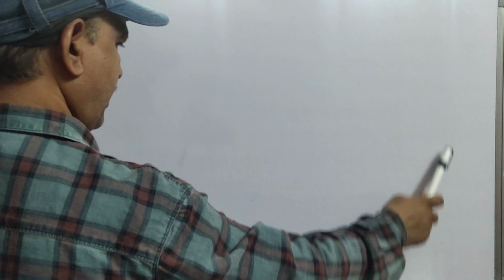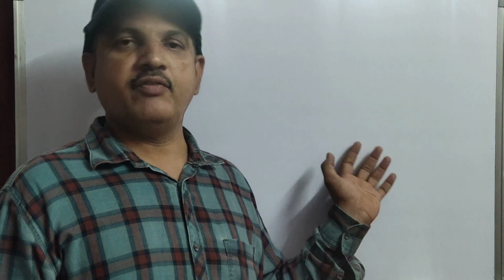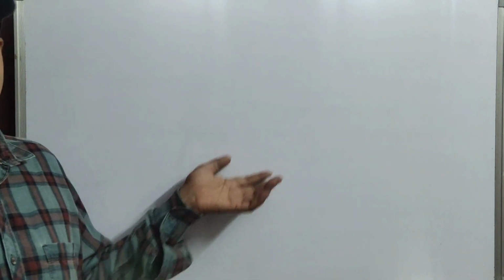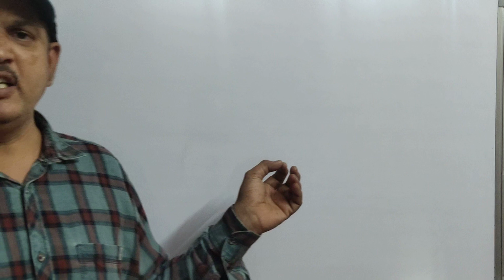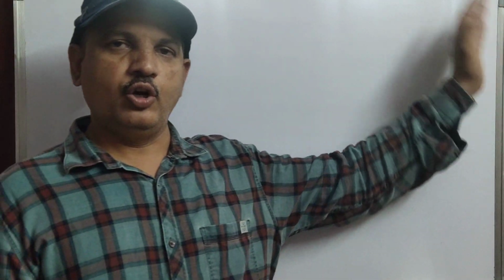Now listen very carefully. First of all, I would like to ask a small question, children. What is this? Can you call it a board? And it's looking like a plane surface. Do you know what a plane is? A plane is a flat surface which can extend indefinitely in all directions.